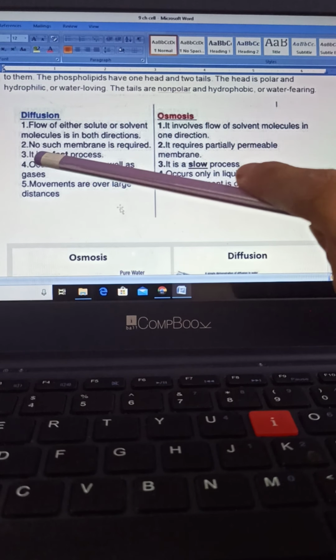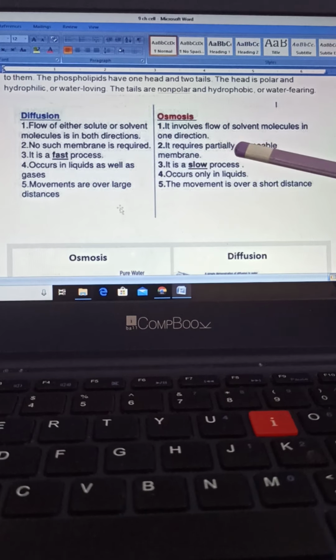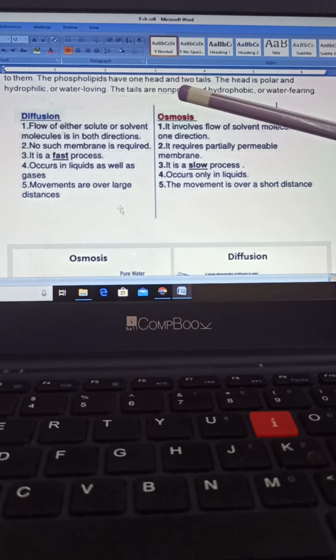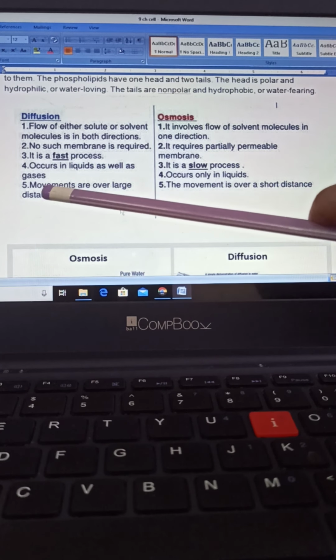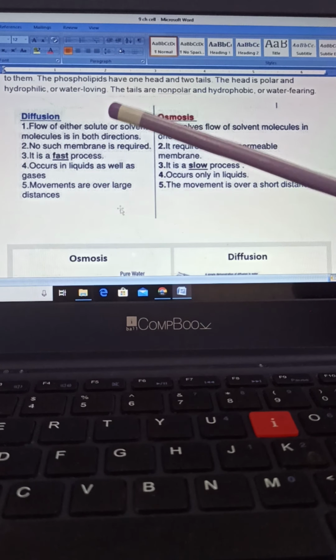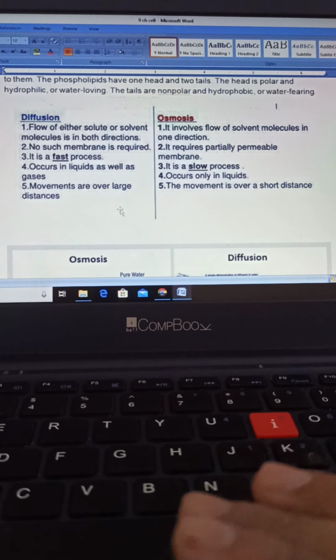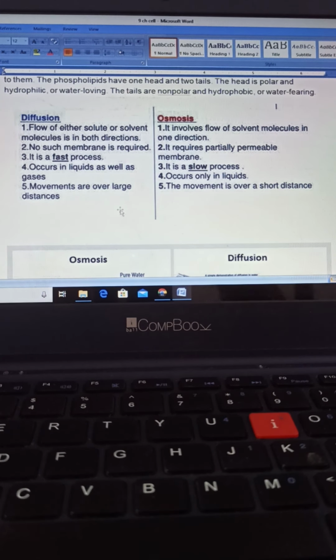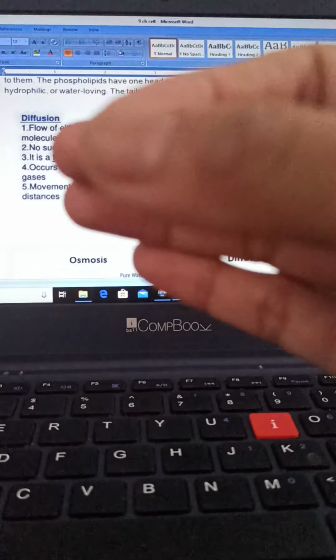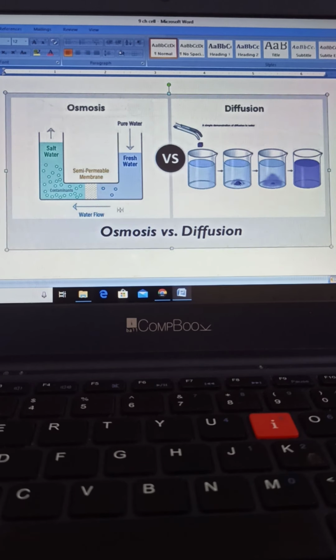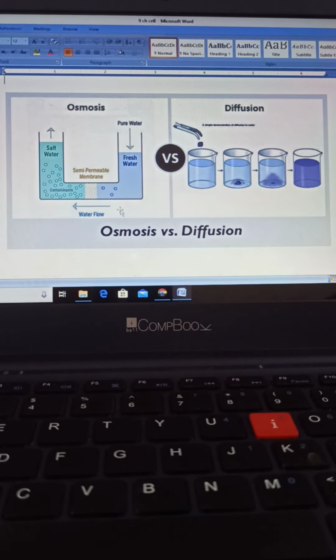Second point, in diffusion no such membrane is required, but in case of osmosis, yes, a partially permeable membrane is required. Diffusion is a fast process, osmosis is a slow process, and in diffusion movement over large distances is possible, but in osmosis the movement is only for a short distance. So now we have studied the basic structure and importance of the plasma membrane, the organelle of the cell, and it is really very important because it selectively allows the important materials to pass through it. We have discussed osmosis and understood this process through the diagram also. Okay children, I hope this is clear to everybody.